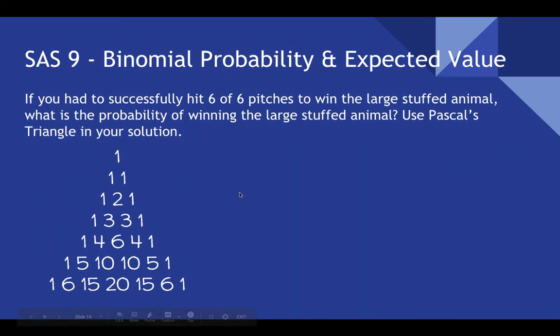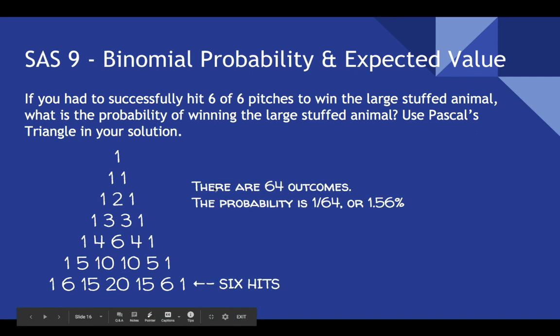So if you had to successfully hit 6 of 6 pitches to win the large stuffed animal, what is the probability of winning a large stuffed animal? Use Pascal's triangle in your solution. So if this is 0, that's 1, 2, 3, 4, 5. This is 6 hits. We would sum these numbers up to get our denominator, and either this one or this one, that's going to be 0, 1, 2, 3, 4, 5, 6. That's going to be 1 out of whatever the sum of this is, and I believe it's 64. So you have a 1 in 64 chance of hitting all 6 pitches to win a large stuffed animal, and that's true. With our 64 outcomes, 1 out of 64, or 1.56%.